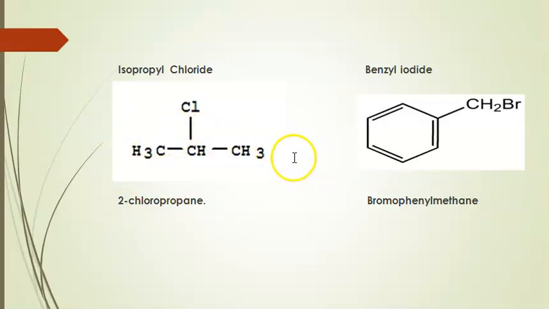The parent alkane is propane. Here, bromine is the halogen atom present. Therefore, the name of this compound is benzyl bromide. The IUPAC name of this compound is bromophenylmethane. Here, benzene as a substituent is called the phenyl group. Therefore, bromophenylmethane is the IUPAC name of this compound.